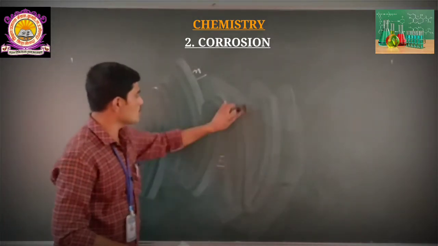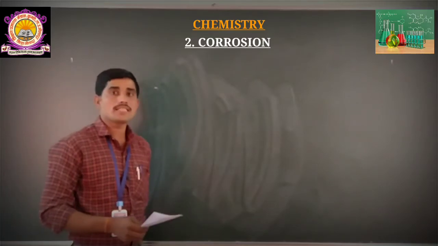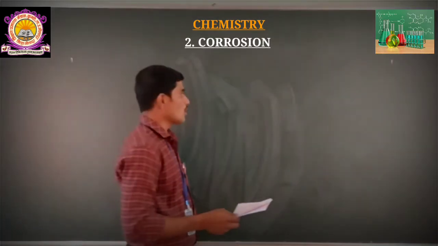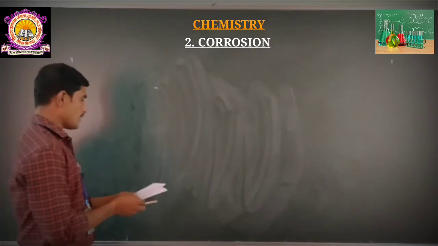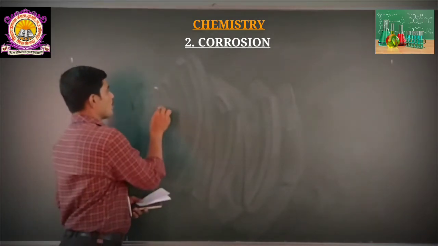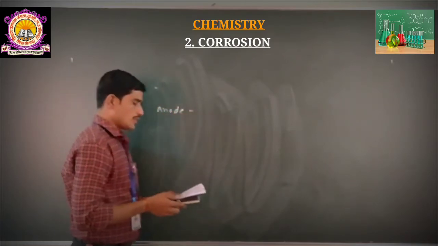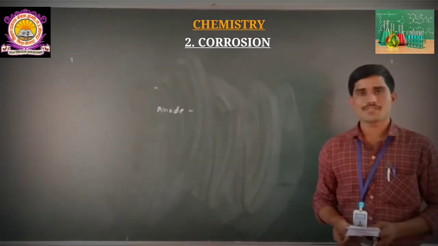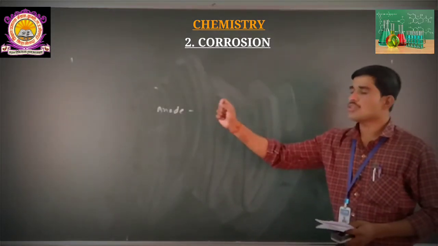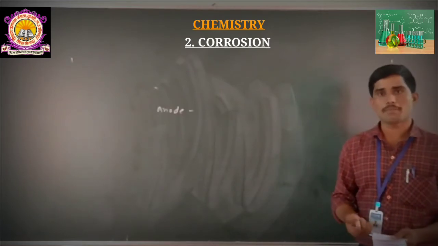After that, we must know one very important thing for understanding this concept. In case of the anodic part, at the anode, what happens? The dissolution of metal into metallic ions takes place.